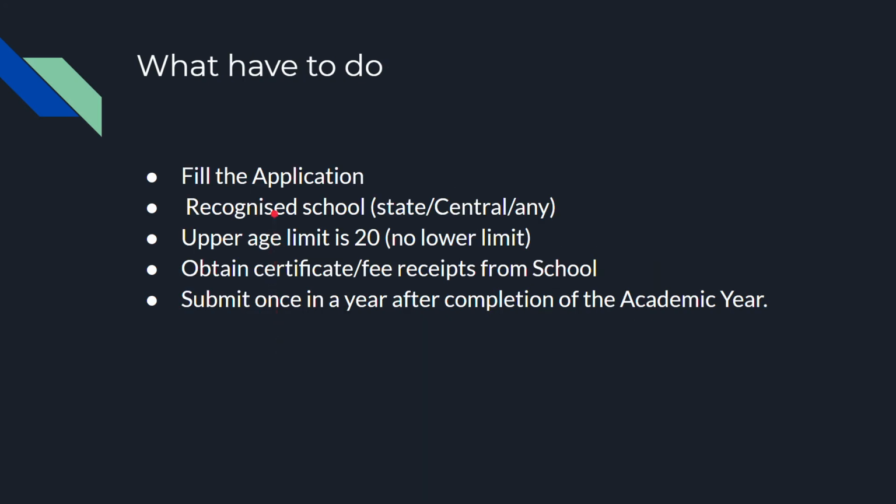And what the employee has to do is fill the application which is provided by your organization, and the child has to study in a recognized school. The recognition may be from state government, central government, or any other. The upper age limit for this is 20, and there is no minimum lower age limit. Another important thing is, if the child failed in a class, then he can again obtain the same in the next year too. But if the child is studying the same class again for reasons other than failure, then CEA is not eligible for the repeated class.